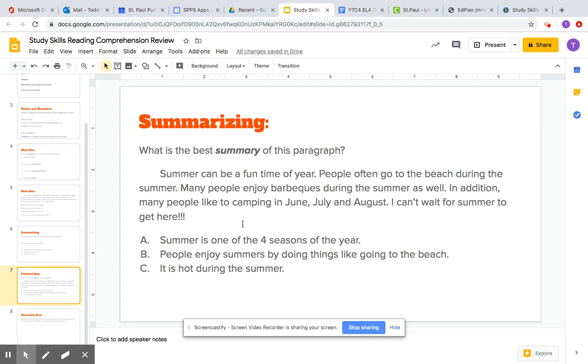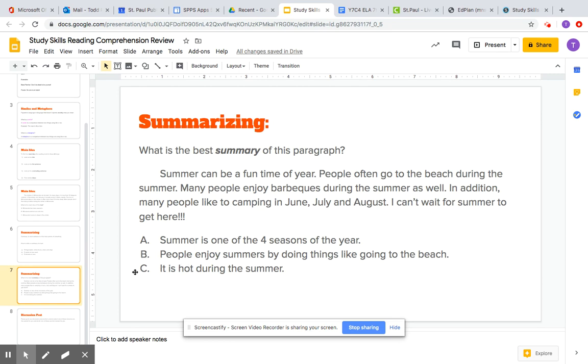Well, you want to think about who, what, where, when, and why. So, A: summer is one of the 4 seasons of the year. It talks about some of these, but it doesn't really talk about where, okay, or who. So I wouldn't use this one. B: people enjoy summers by doing things like going to the beach. Who is people? What? Well, they like going to the beach. When is summers. Okay, so this one looks like it's a possibility.